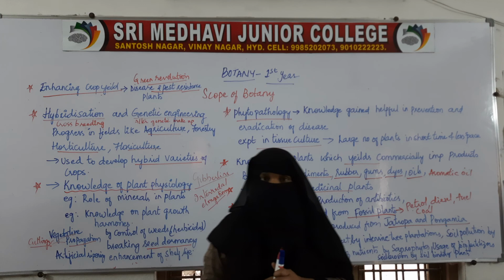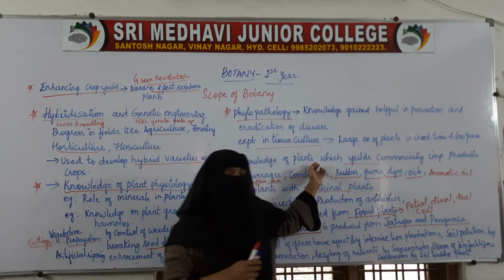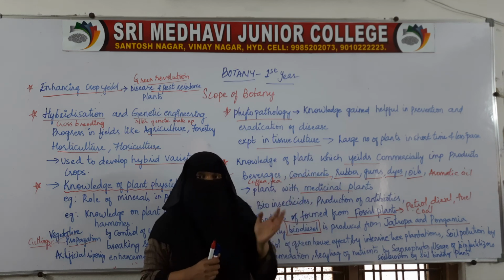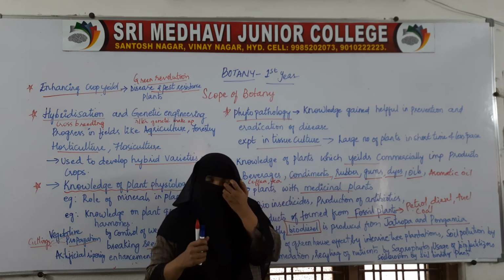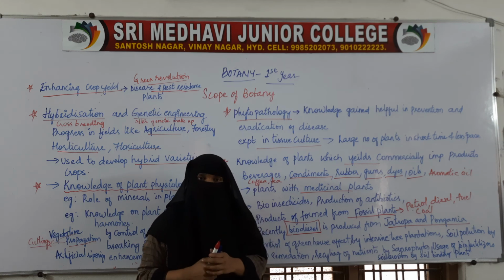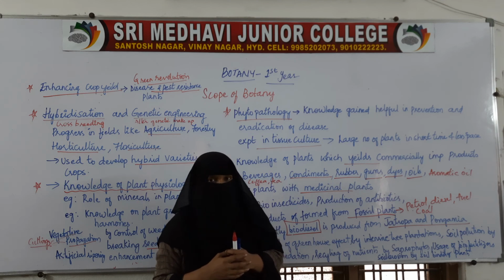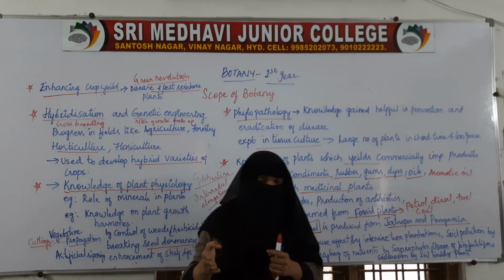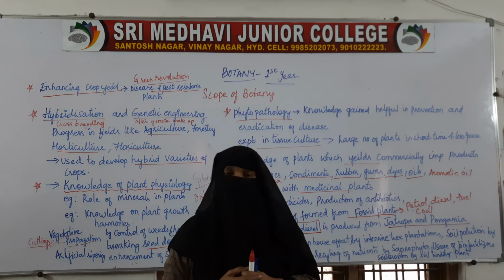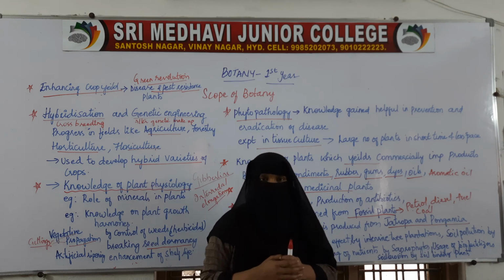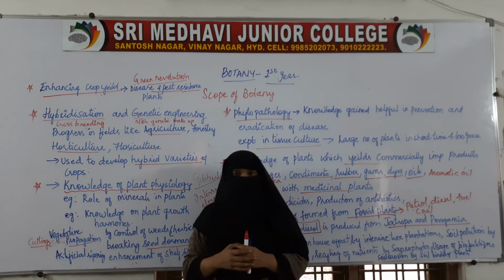Apart from food, it also gives us other important products such as timber and wood. When we know plants in detail, then only will we be able to tell which plant will give us what product. Products such as fossil fuels are also products of plants only. So basically, plants are very helpful to us in giving us various products and also in helping the environment.